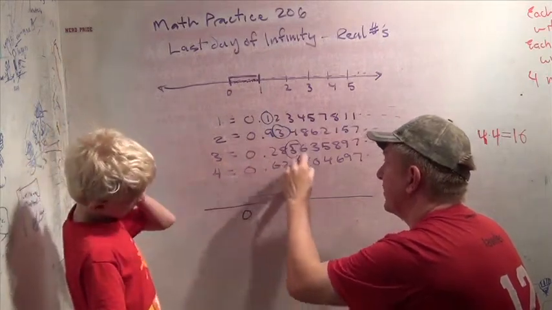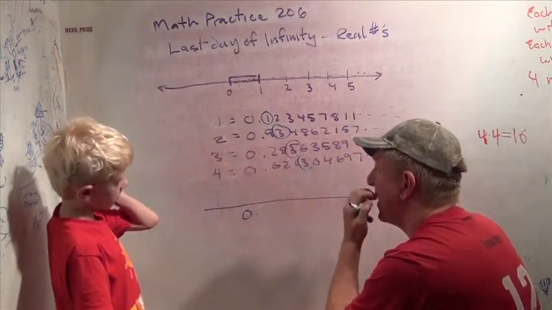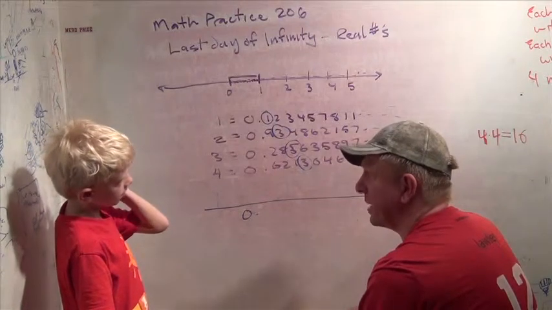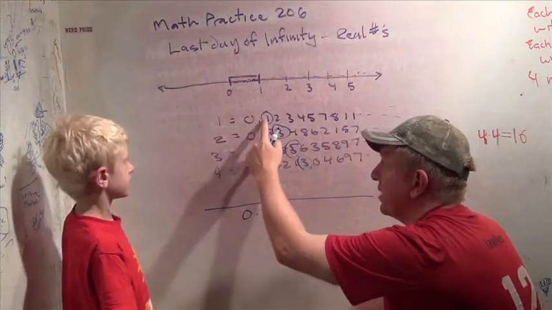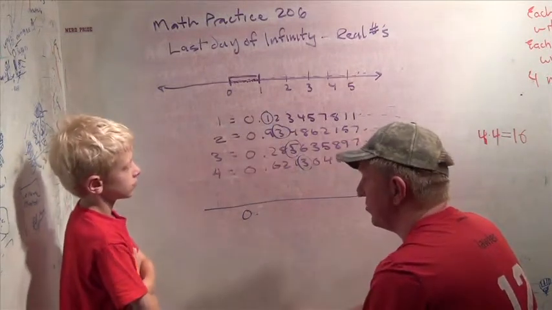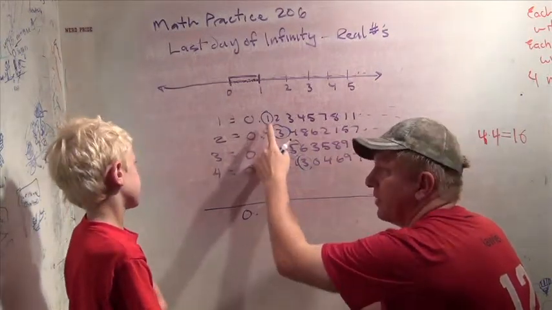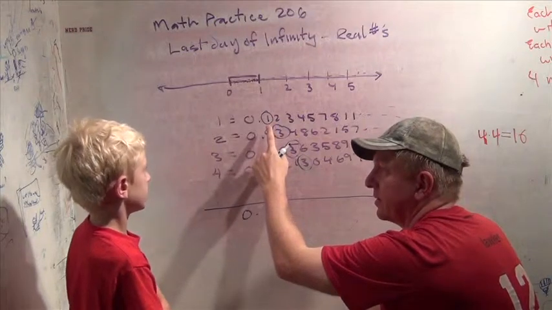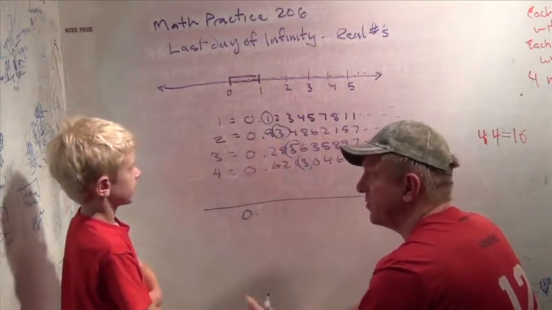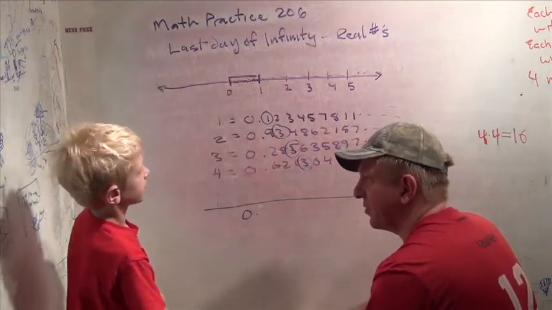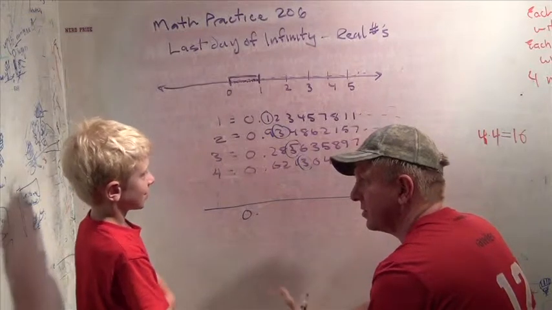For the fourth digit, the fourth digit of our fourth number. And the rule is, if the digit we're looking at is a 3, change it to a 1. And if it's not a 3, change it to a 3.